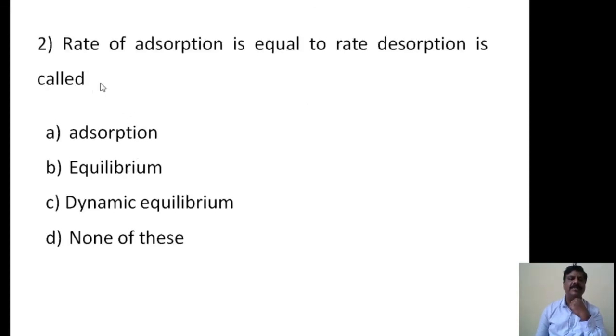Then the second question: the rate of adsorption is equal to the rate of desorption, called A option adsorption, B option equilibrium, C option dynamic equilibrium, and D option none of these. I will give just 10 seconds.